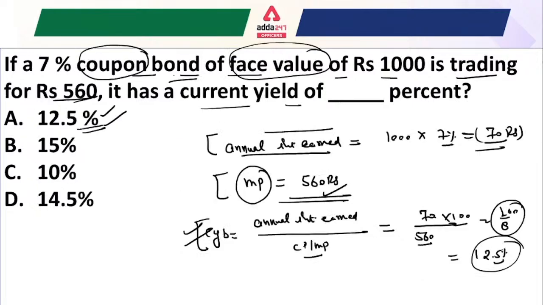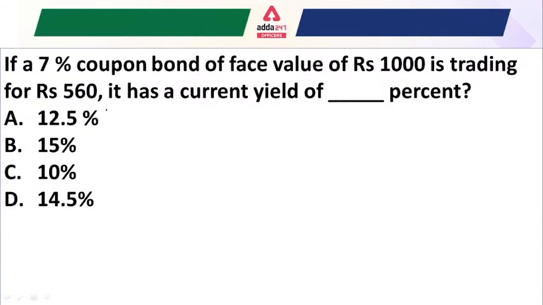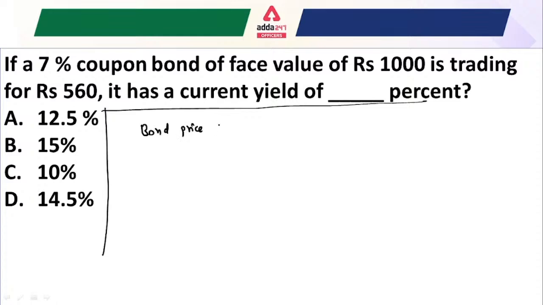One more thing is important to understand here. I just want to elaborate. One minute, let me remove all the stuff here. One more thing I would like to tell you, which is important from the exam point of view: bond price is inversely proportional to your yield to maturity. Again, what is yield to maturity? Does anybody know what yield to maturity is?